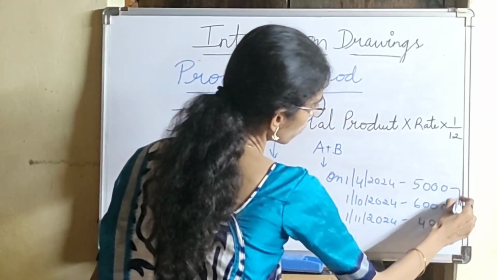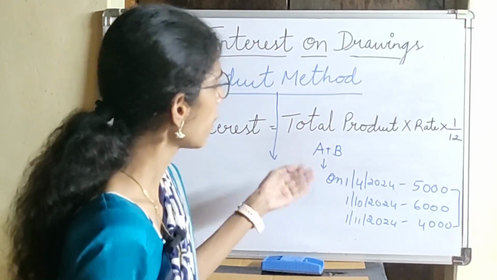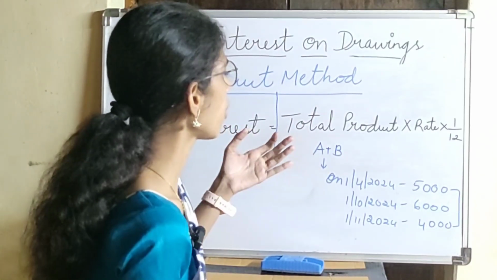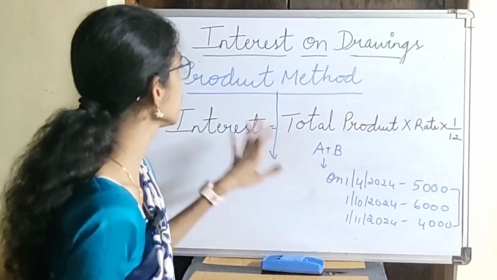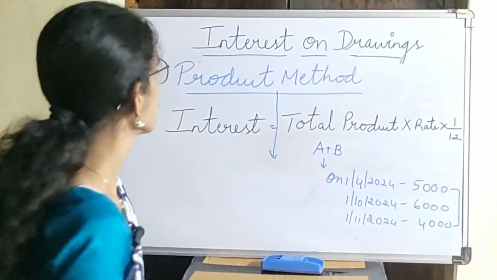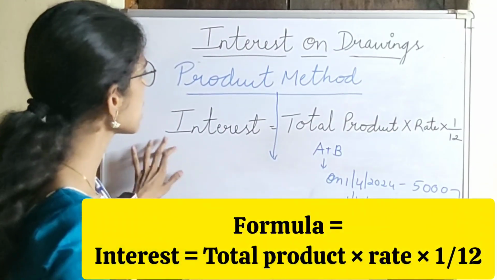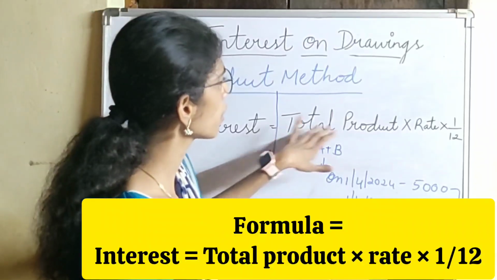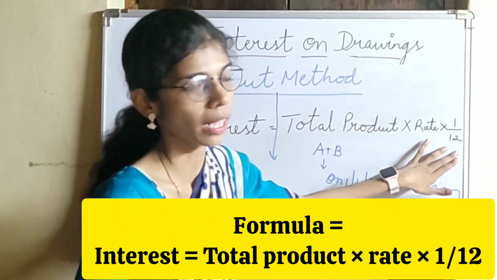So different amounts have been withdrawn by the partners at different times. In this case, the product method is applied. The formula for the product method is interest equals total product into rate into 1/12.